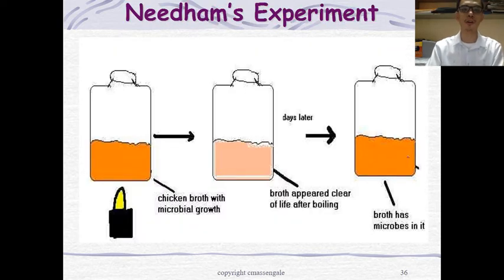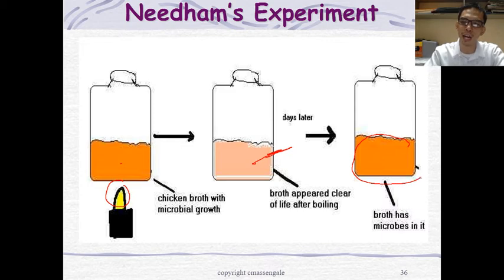Alright, so this is his experiment. This is the chicken broth with microbial growth. He boiled it, but according to the experiment, he didn't boil enough. He just warmed it, and after several days the broth becomes cloudy. Since it becomes cloudy, we have an idea that it contains microbes. So what is missing here?